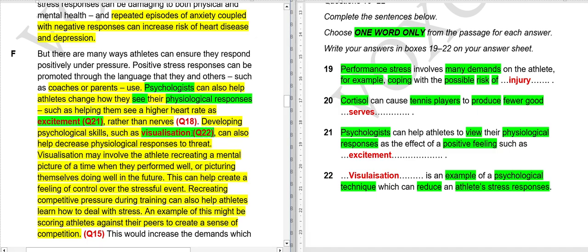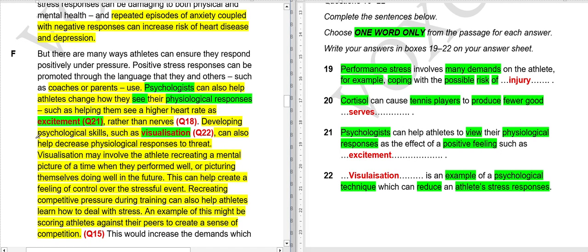Okay, what happened here? I hope it is clear. It's quite self-explanatory. We have to write the name of the technique. Here they are saying psychological skills, and skills is the same as techniques.